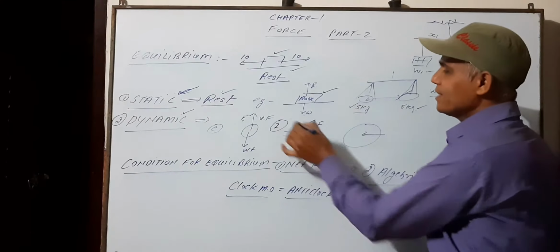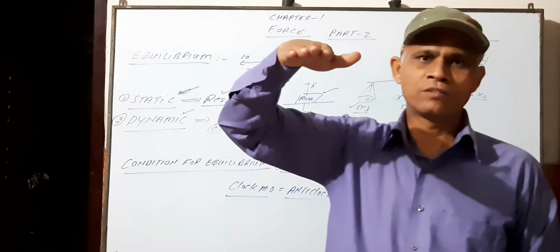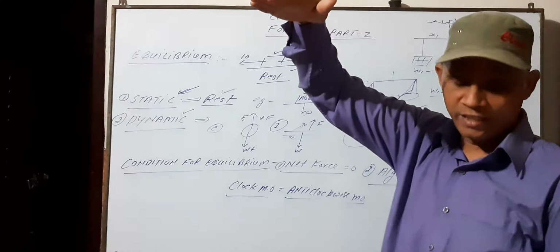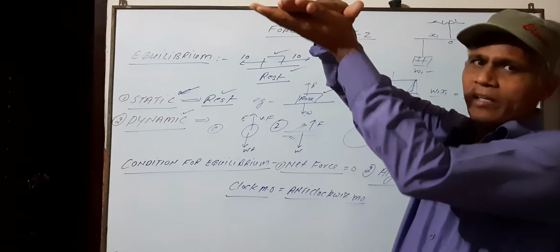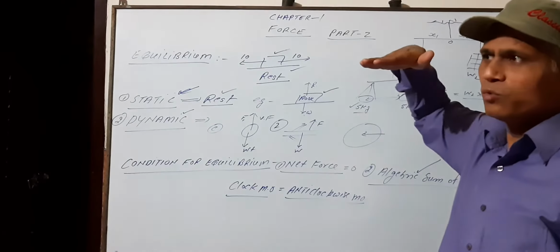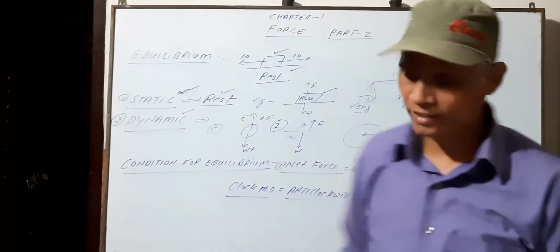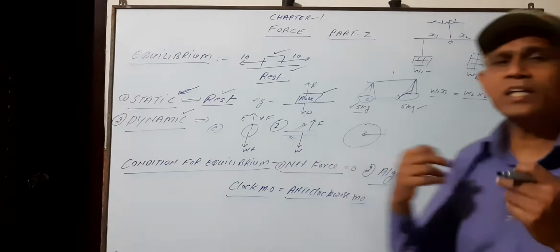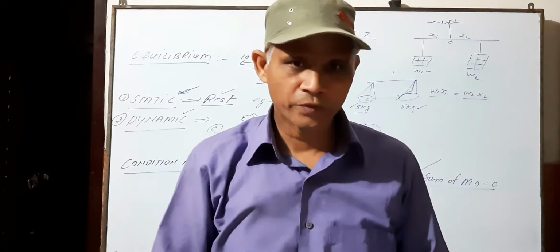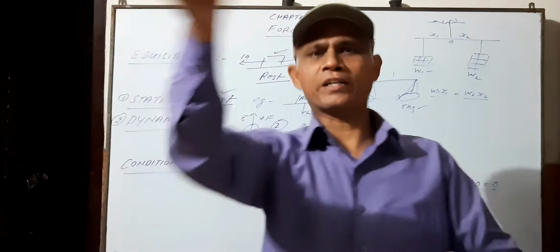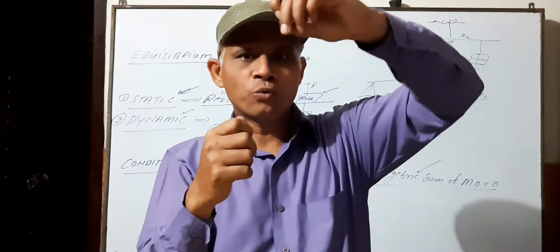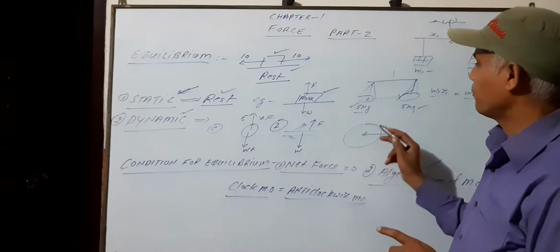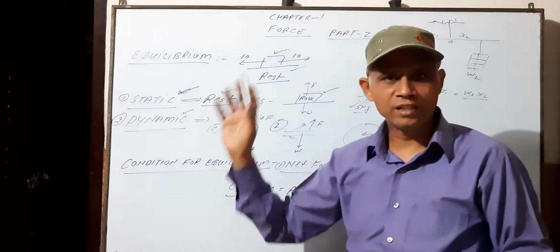Second example is the flight of an aeroplane. When the aeroplane moves, its weight acts vertically downward and the thrust acts vertically upward. When both become equal, then the aeroplane moves at a constant height. This is also an example of dynamic equilibrium. Similarly, suppose you have a stone and you tie it with a string and rotate it, then again the stone rotates with a constant speed. This is also an example of dynamic equilibrium.